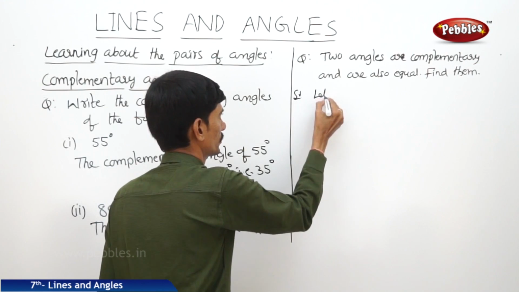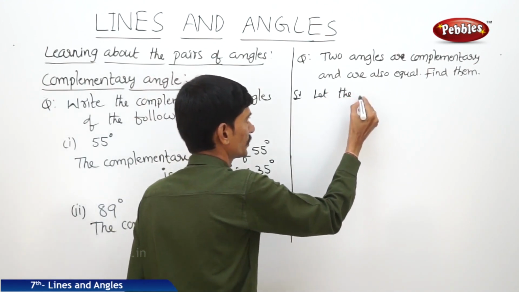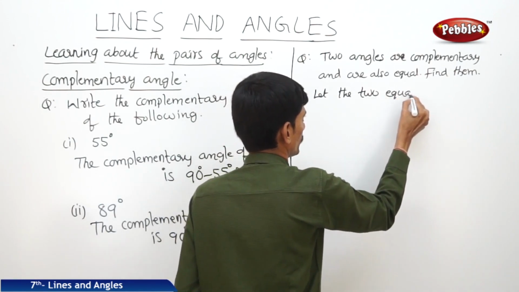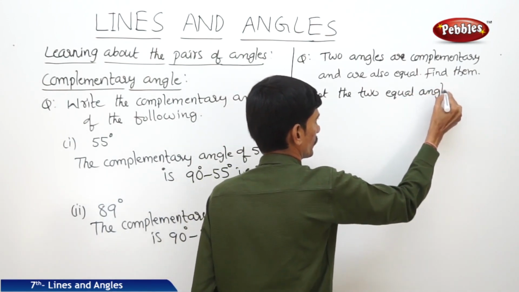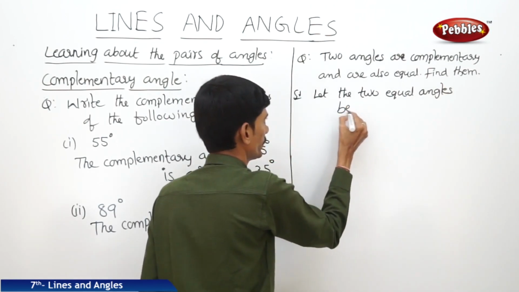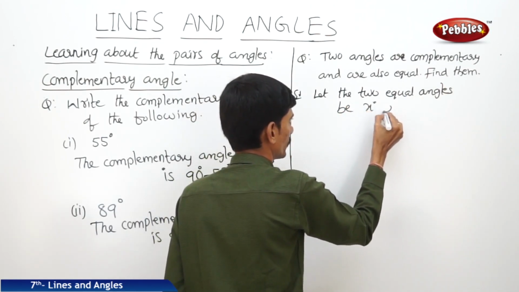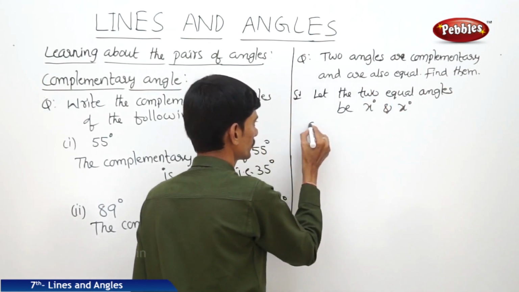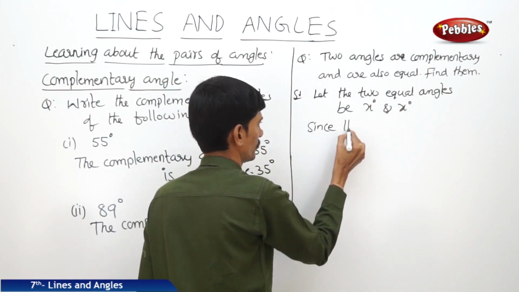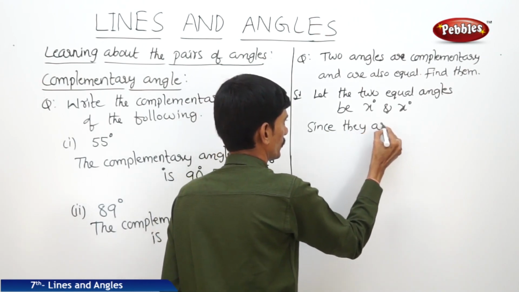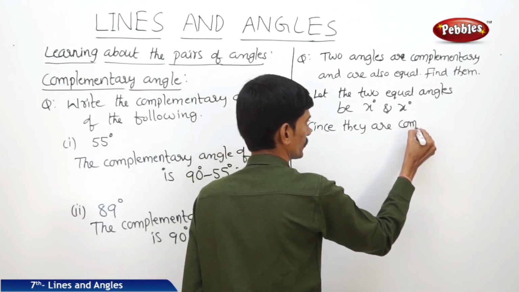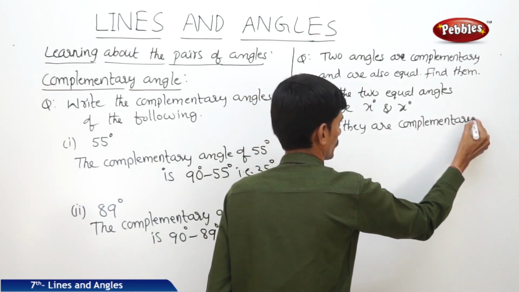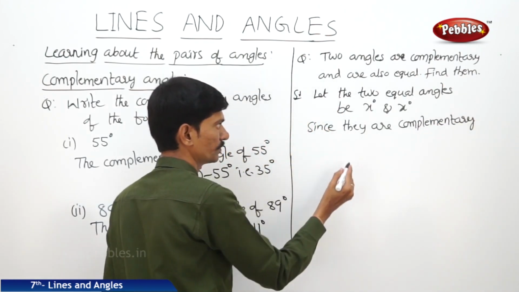So let the two angles, the equal angles, be x degrees and x degrees. Since they are complementary, their sum must be 90 degrees.